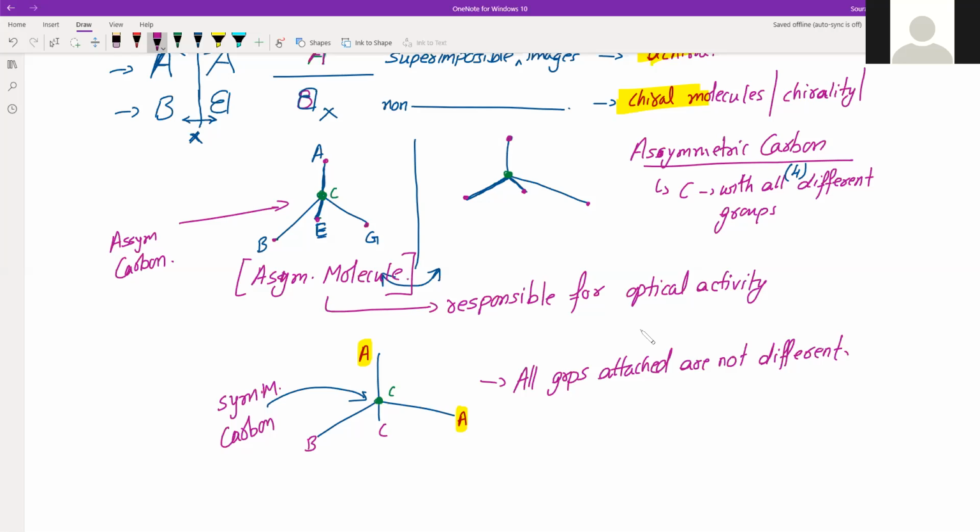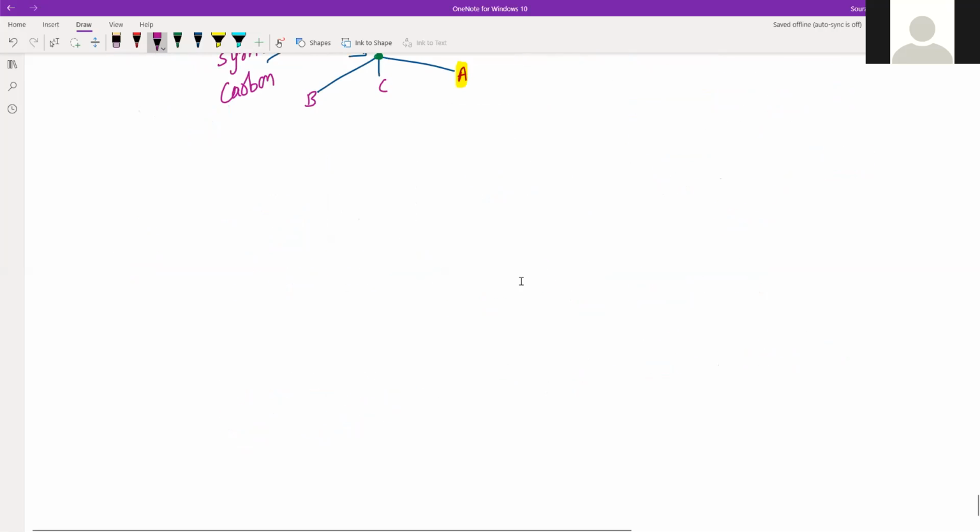So this means optical activity has to do something with asymmetry, and only if there is an asymmetry will that particular molecule have two different mirror images. One will rotate towards left, the other will rotate towards right. But if there is no asymmetry, there won't be two different mirror images; the mirror images will be the same. So there won't be any question of rotating the plane polarized light in two different directions, right? So asymmetric molecule means possibility of optical isomers.